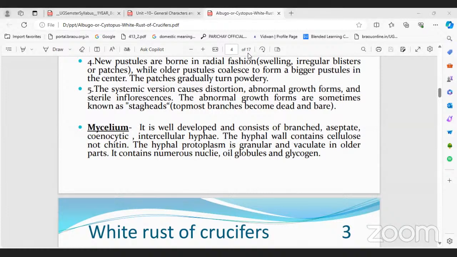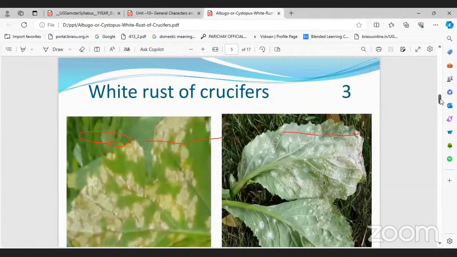Branched mycelium, aseptate with a number of nuclei, that condition is called coenocytic, with intercellular hyphae inside the host. So this is the structure of mycelium. And here the very important one is reproduction, asexual reproduction and sexual reproduction. Let's see asexual.